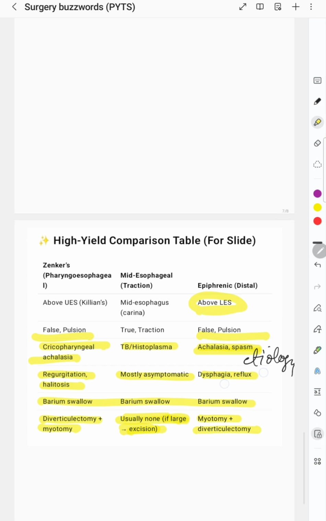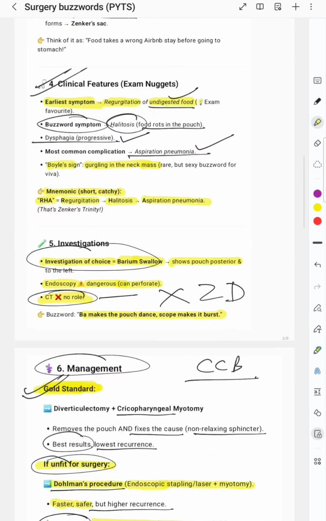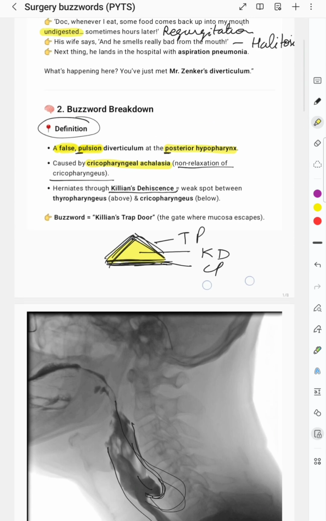Okay, so this is all about Zenker's diverticulum, and I think with this we can answer any question on Zenker's diverticulum. Okay, thank you.